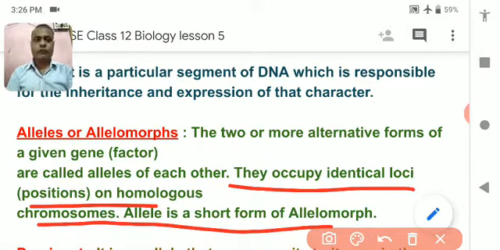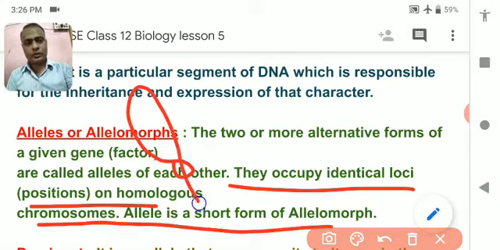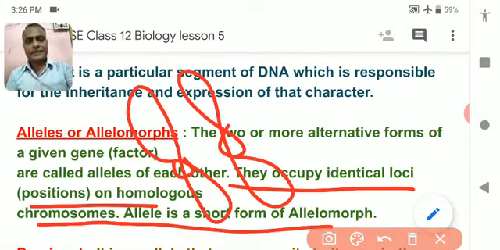Allele is the short form of allelomorph. I think that is understood. On the same homologous chromosome, the same kind of alternative forms of genes are present. Alternative forms of genes, point to be noted. If you are not understanding, please ping me.